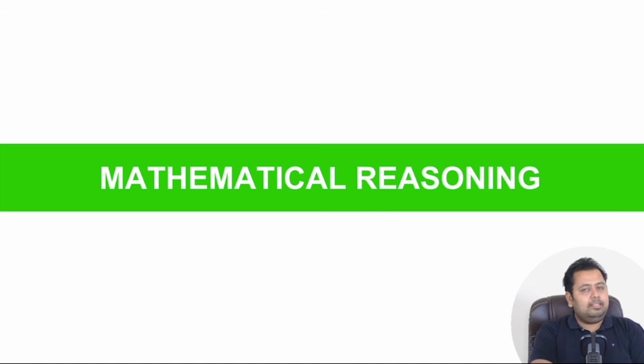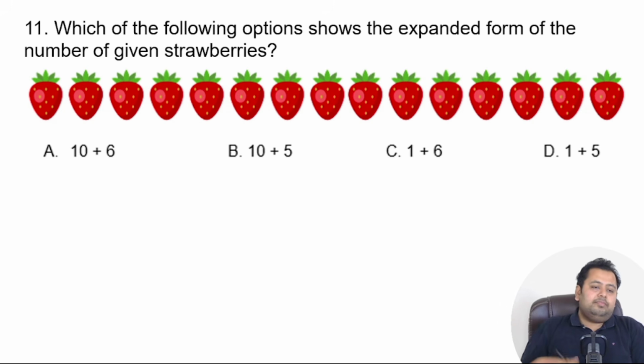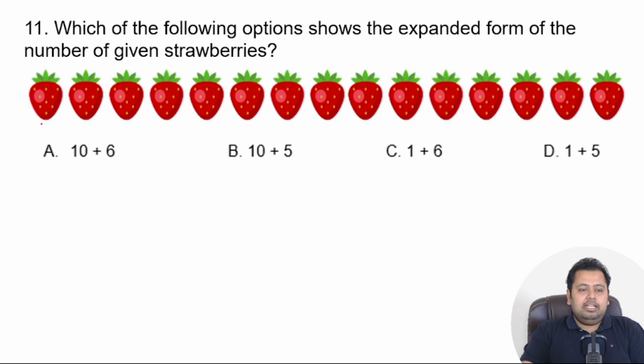Now we will go to mathematical reasoning section, right? So let's solve question number 11. Which of the following options shows the expanded form of the number of given strawberries? You have to count the number of strawberries and see which option in the expanded form is actually correct. If you see the number of strawberries, there is 1, 2, 3, 4, 5, 6, 7, 8, 9, 10, 11, 12, 13, 14, 15. So there are 15 strawberries shown in the image here.